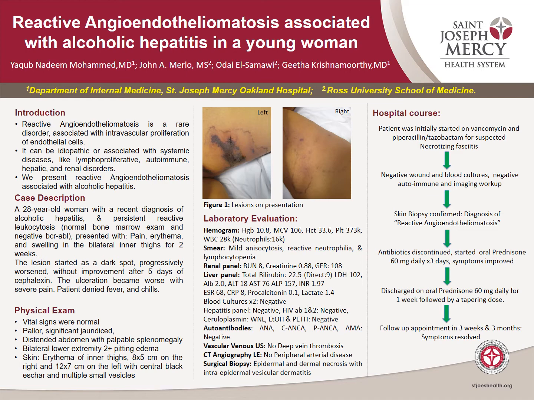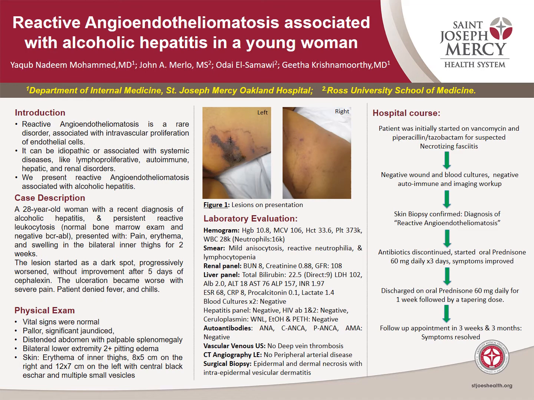Joseph Mercy Oakland Hospital. Today I am going to present a case of reactive angioendotheliomatosis associated with alcoholic hepatitis in a young woman. Brief introduction. Reactive angioendotheliomatosis is a rare disorder associated with intravascular proliferation of endothelial cells. It can be idiopathic or associated with systemic diseases like lymphoproliferative, autoimmune, hepatic, and renal disorders. We here present reactive angioendotheliomatosis associated with alcoholic hepatitis.